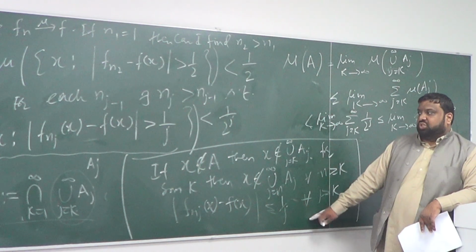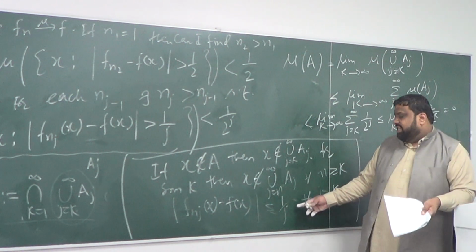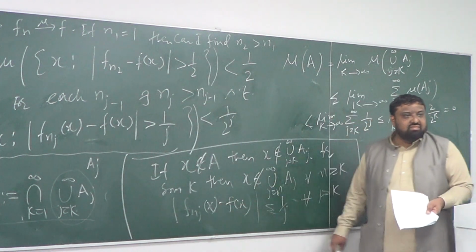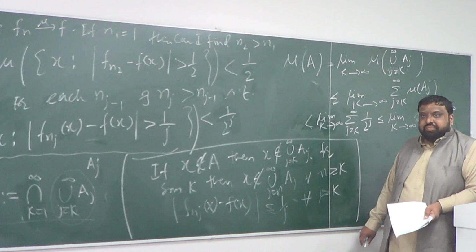And what does this show? In other words, I can choose any epsilon I want and I can make it arbitrarily small. Okay? So you got the sequence.